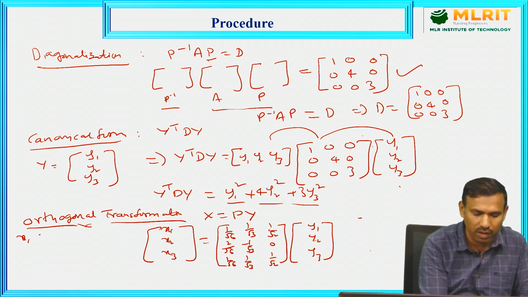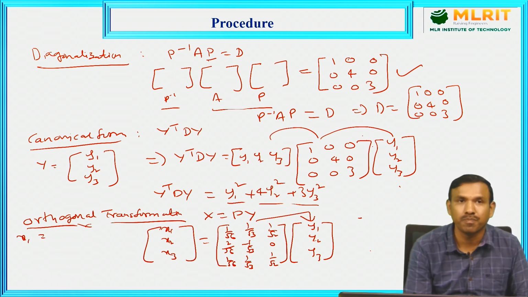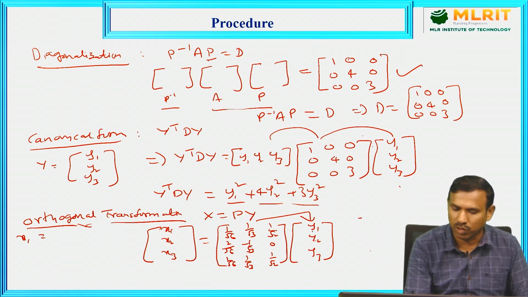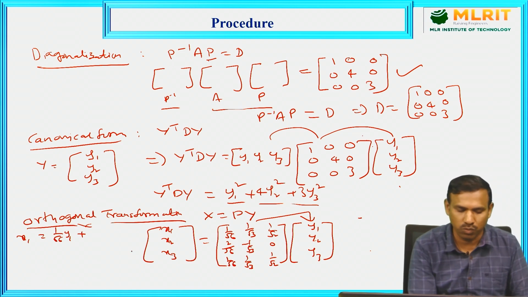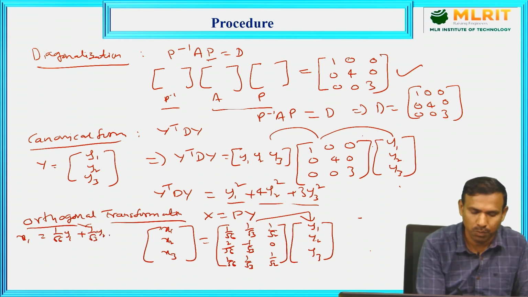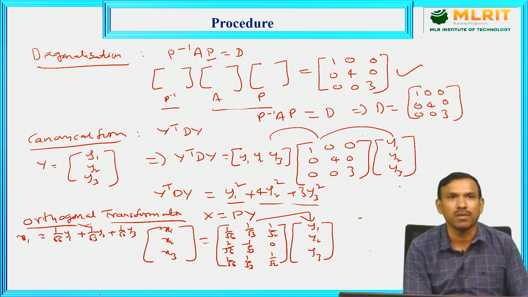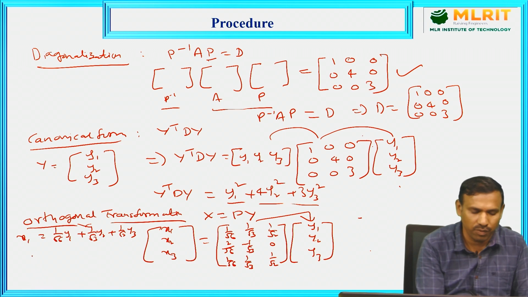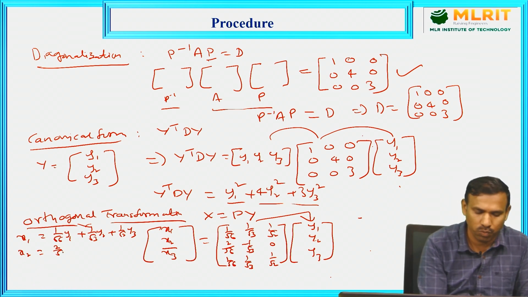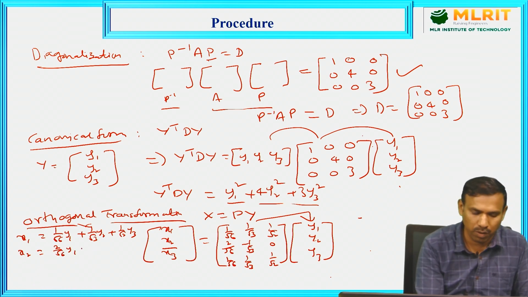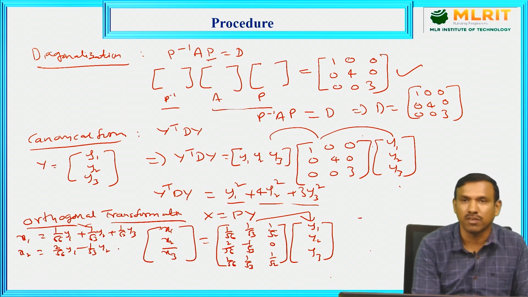Here x1 is row versus column: x1 is equal to 1 by root 6 y1 plus 1 by root 3 y2 plus 1 by root 2 y3. This is the orthogonal transformation, and x1 is transformed to y1, y2, y3. For x2, second row into column: 2 by root 6 y1, minus 1 by root 3 y2, plus 0 into y3, which we leave out.